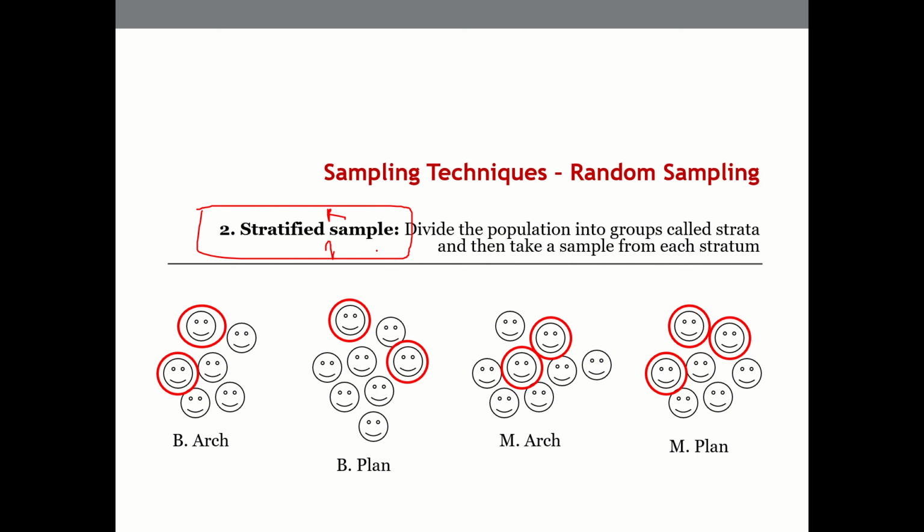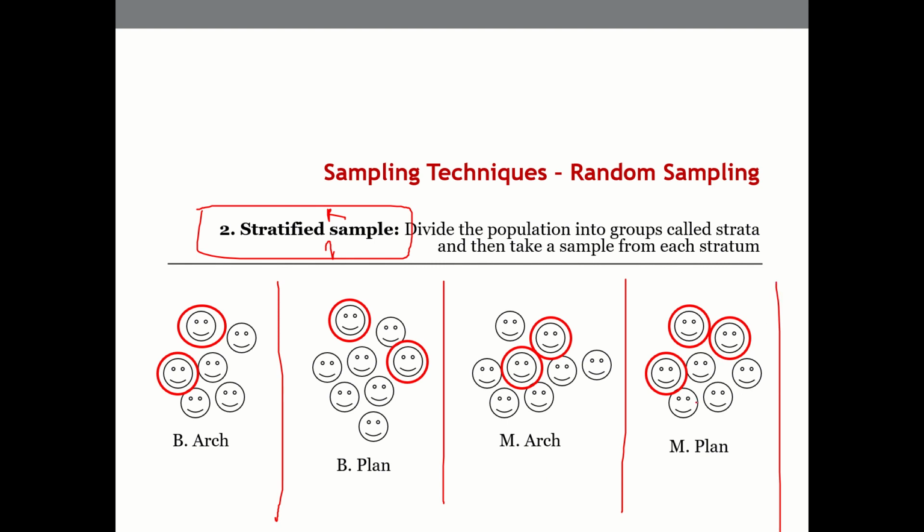I was giving this example. Let's say we have different masters programs, we have B.Arch, B.Plan, and masters in planning in various programs as well. We are conducting one experiment in this school.